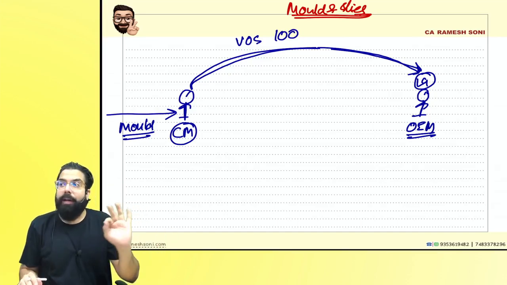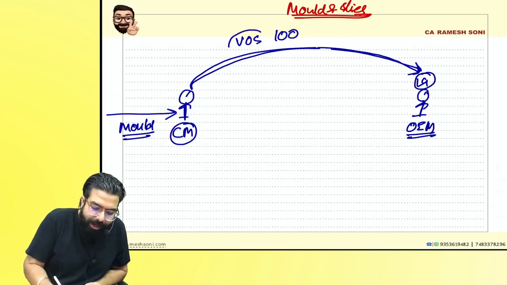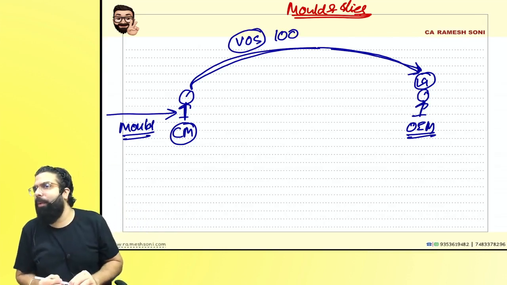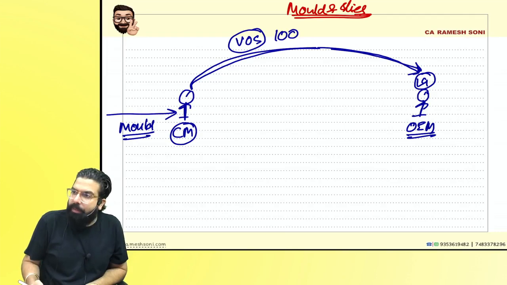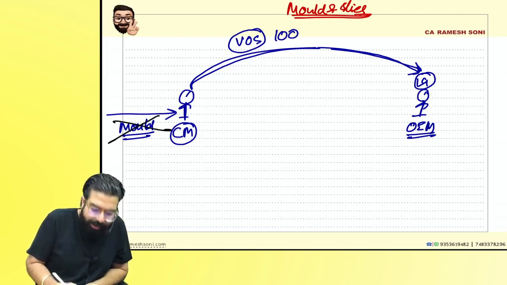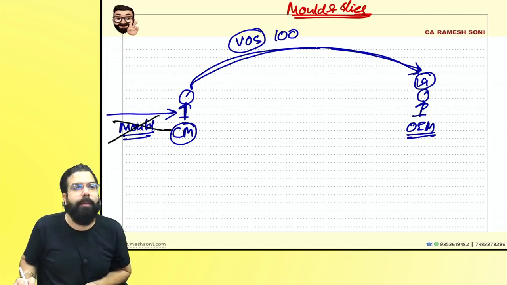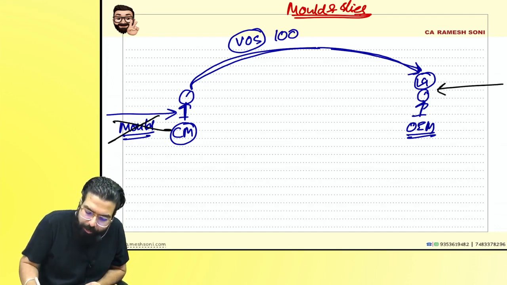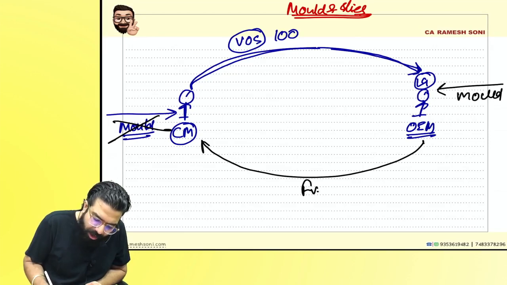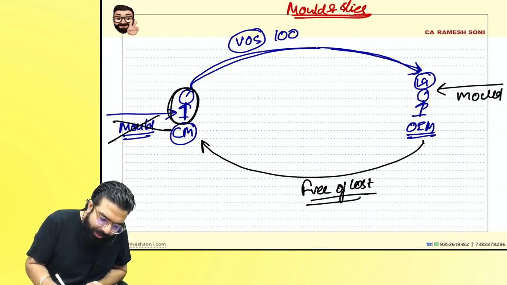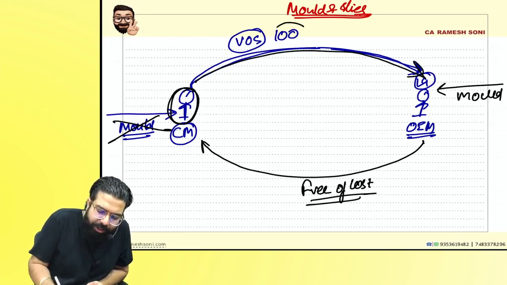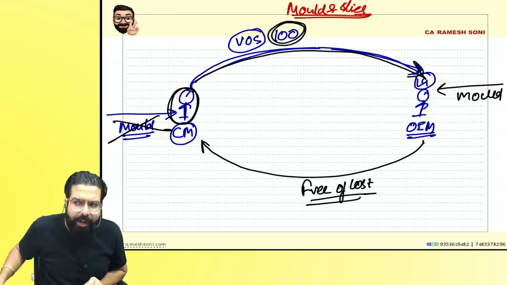Okay, everyone. Now, this component which you had to make and give to us, we had agreed at how much? 100 rupees. Now, what happened? After some days, you could not get the mold and hence you were not able to supply the component. So I bought the mold and gave it to you free of cost. Yes, everyone. And then you made the component and gave it to me. Do you think I'm going to pay you 100 rupees per component now?